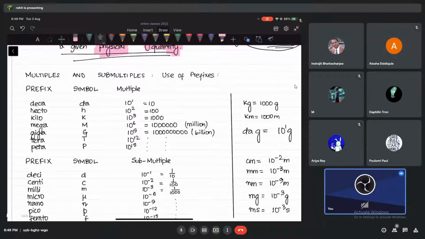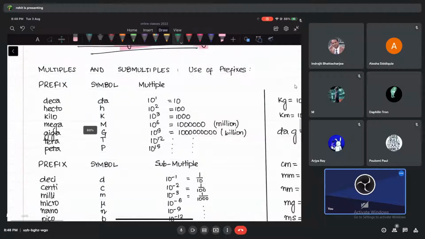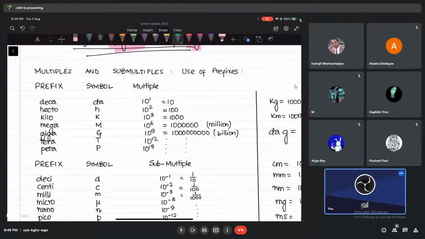Now see, we have something called multiples and submultiples, and I told you we use them in the SI system very easily. So what is the meaning of prefix? A prefix is something we put before anything. Please check. Deca is a prefix. The symbol we use for deca is Da, and it simply means a multiple of 10 to the power 1.